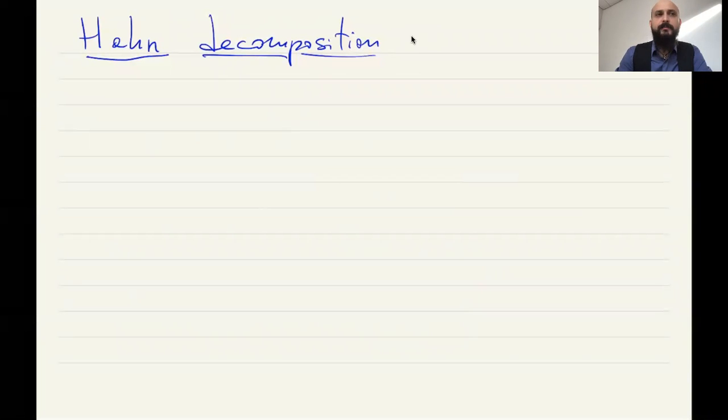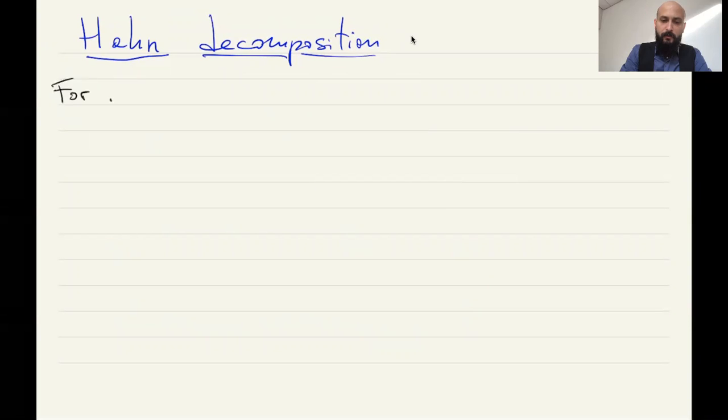I will add now some extra information about how one can decompose a real measure as the difference of two positive measures. This decomposition has the name of Hahn decomposition.